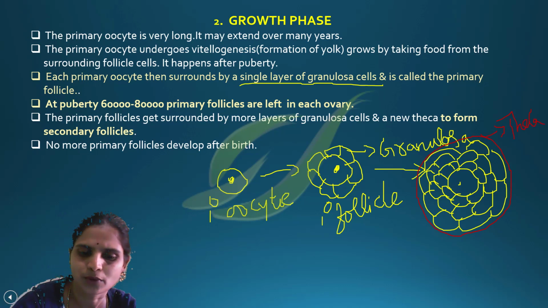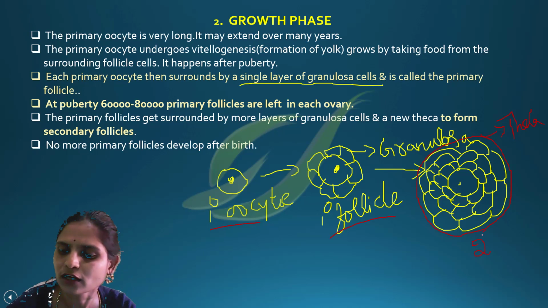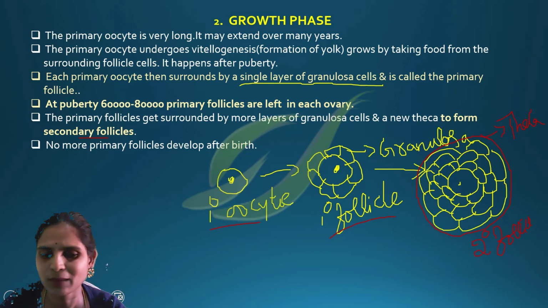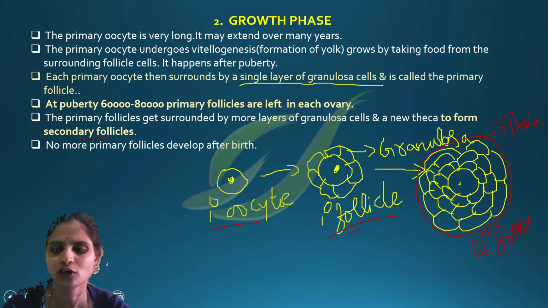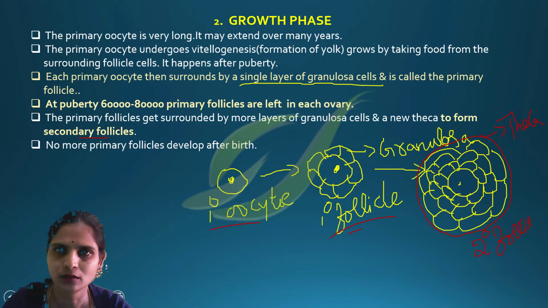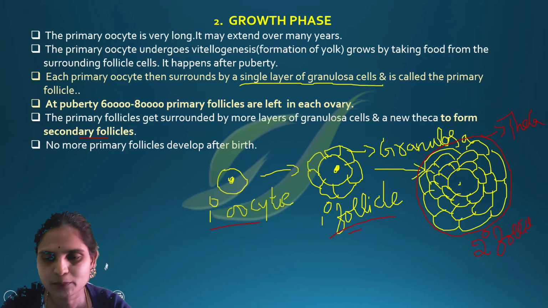So now the primary oocyte has become a primary follicle, and the primary follicle has become a secondary follicle. Please remember that the number of primary follicles in the ovary will be the same as the number present at the time of birth. Follicles never increase in number after birth. Later this secondary follicle develops further to form a tertiary follicle.